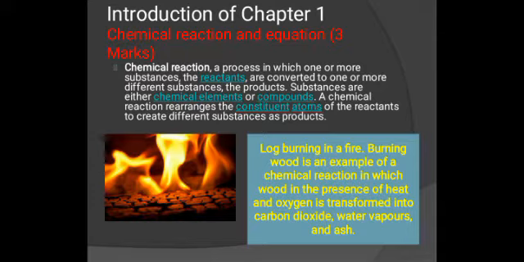It means that they will change into a new substance. That new substance is called product. Those substances are either chemical elements or compounds. A chemical reaction rearranges the constituent atoms of the reactants to create different substances as products.